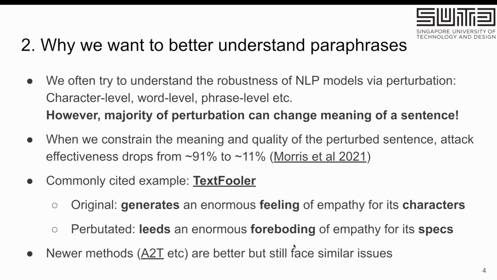If you were to give someone passing by on the street these two sentences, he'll tell you that probably the second one looks a bit weirder and he's not very sure what it's trying to say. Newer methods can replace words with more appropriate alternatives, but because they still operate on the same underlying principle of searching for a word and replacing it with a word in the embedding space, they still face similar issues.